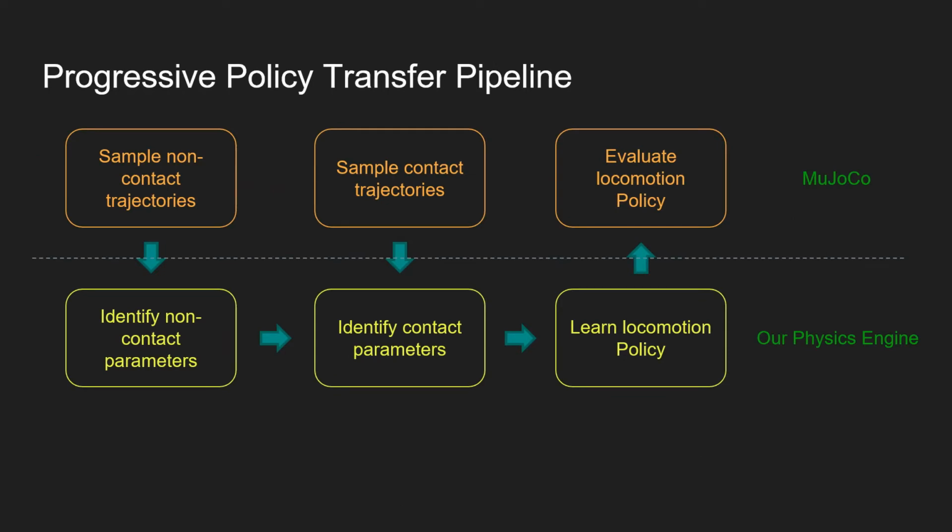To learn a new transferable policy, we first sample non-contact and contact trajectories from Mujoco and use them to identify the engine parameters via the recurrent process. After identification, we can learn the new locomotion policy with our engine. Finally, we transfer the learned new policy back to Mujoco for evaluation.